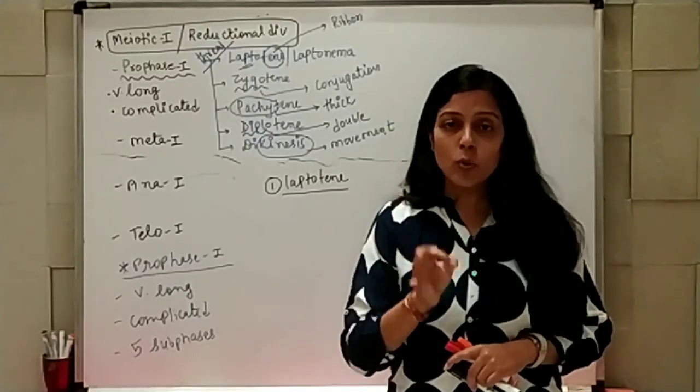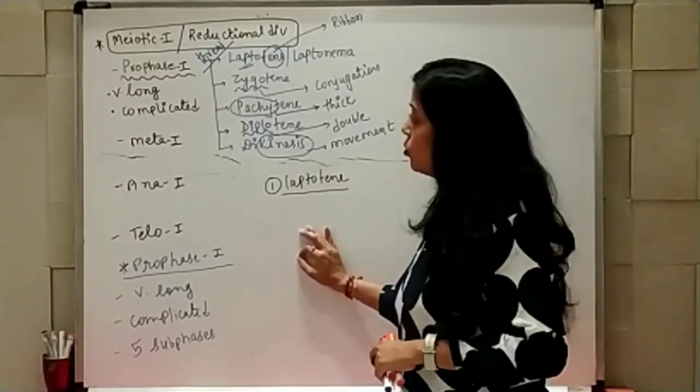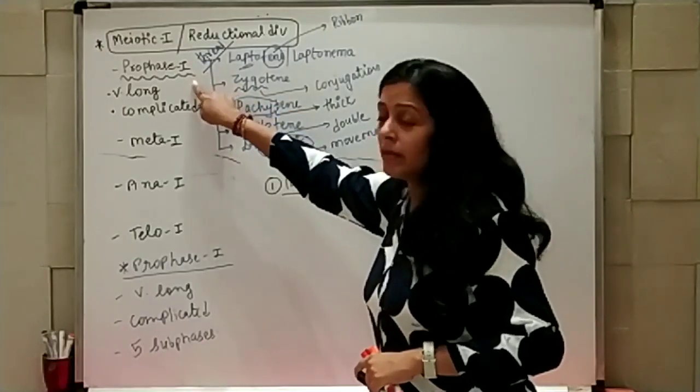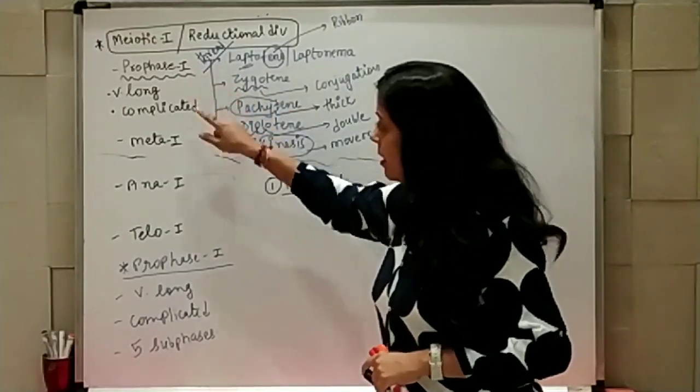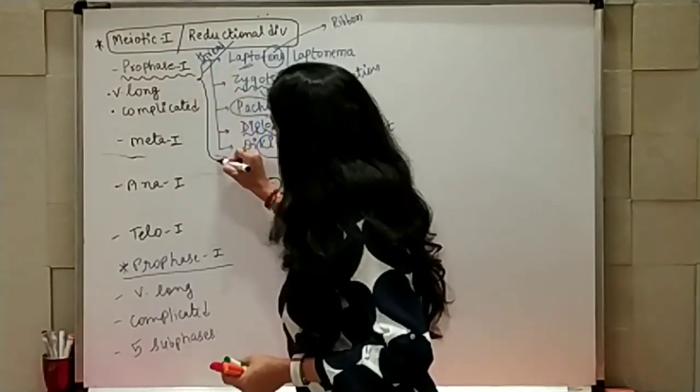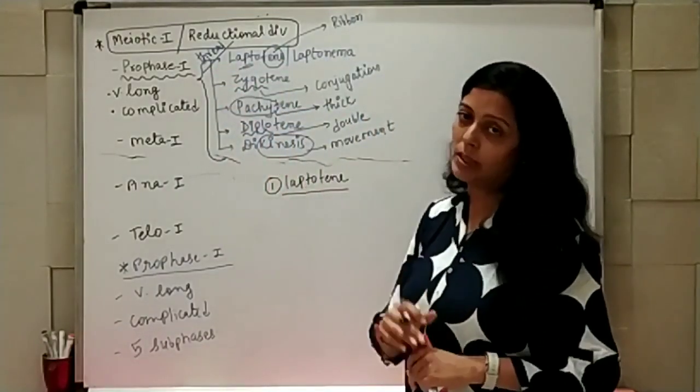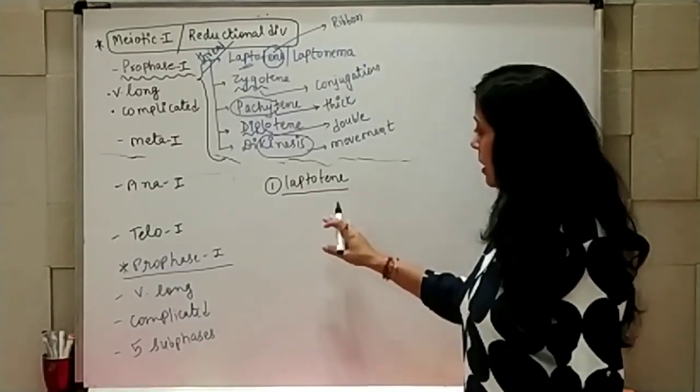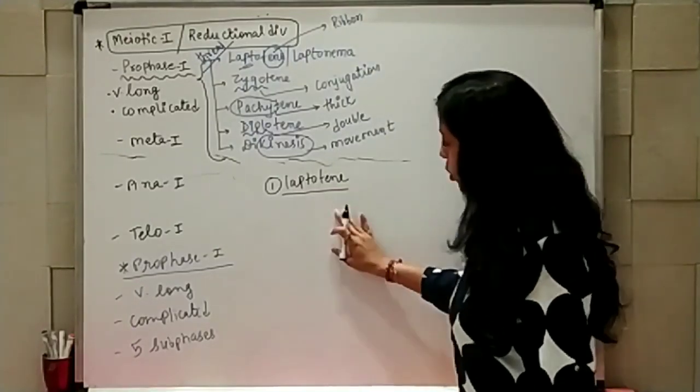All these things are going to happen here also in prophase, but it will take this long phase. It will finish after going through all 5 phases. So here in prophase 1 leptotene,